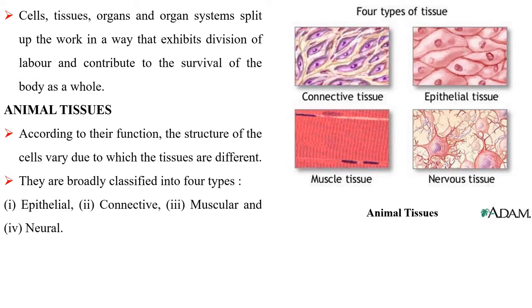Animal tissues. According to their function, the structure of the cells varies, due to which the tissues are different. They are broadly classified into four types: epithelial, connective, muscular, and neural.